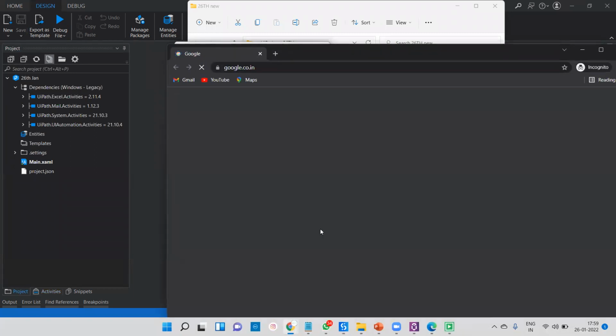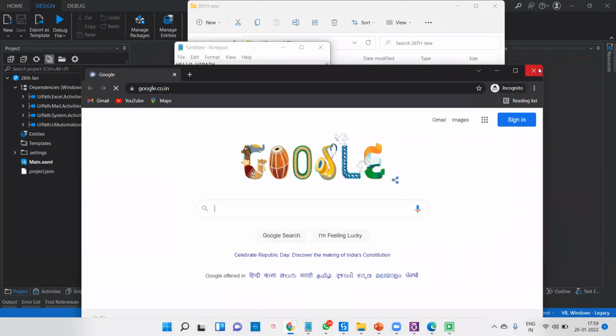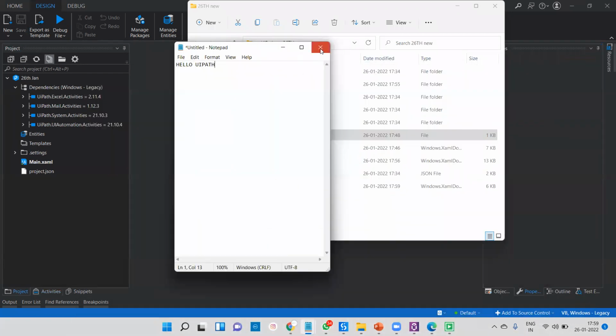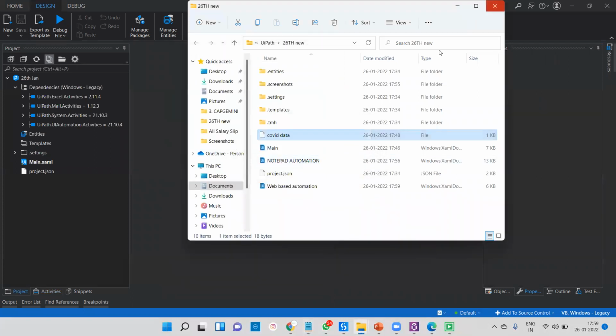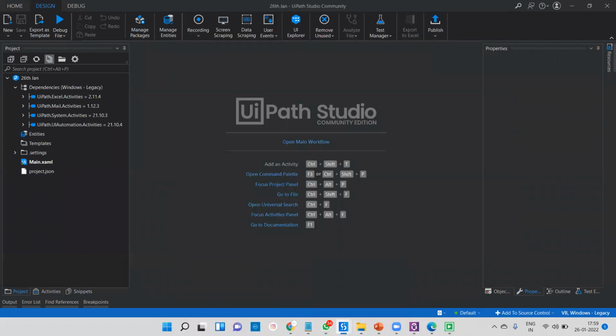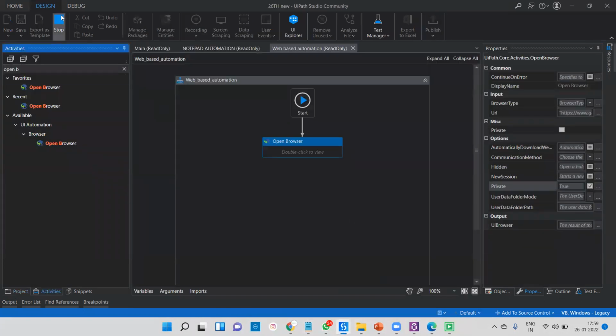So right now you can see here that is the private window of your Google Chrome. We are able to launch it in Google Chrome. It's working fine. So it's very simple to use any type of browser automation inside UiPath. You can automate easily without any coding language, not requiring any type of code, any type of extension, or changing anything. Easily you are able to grab and automate these things.